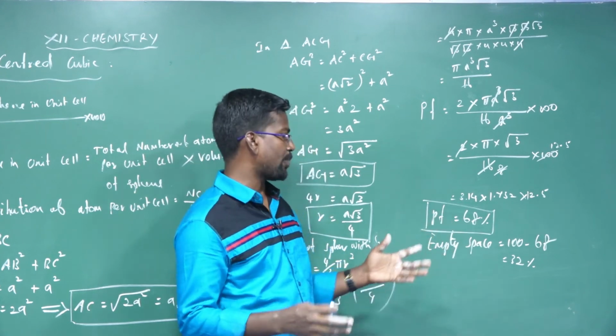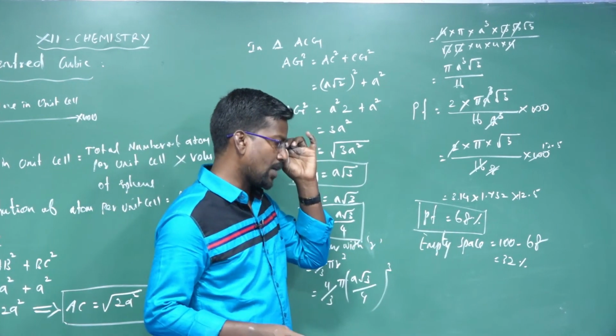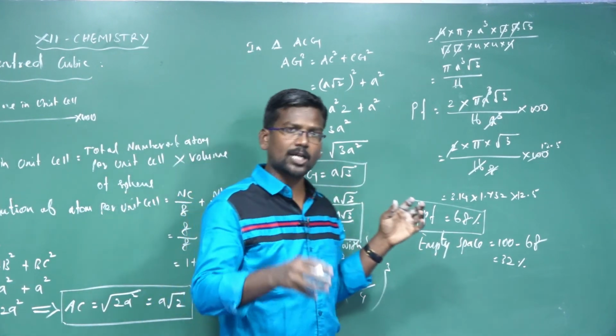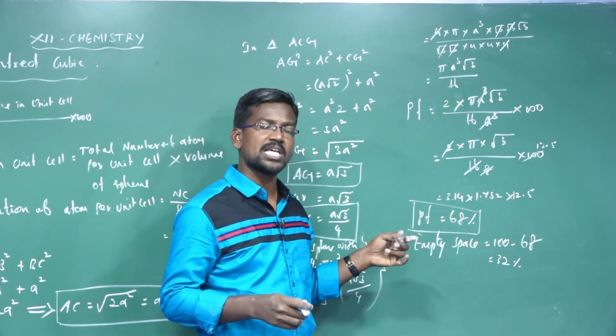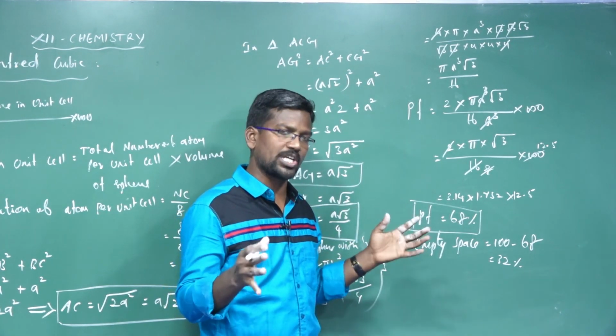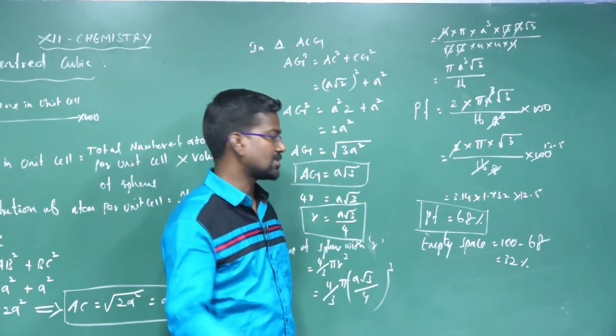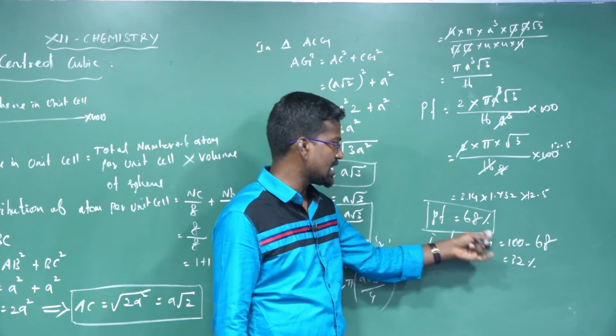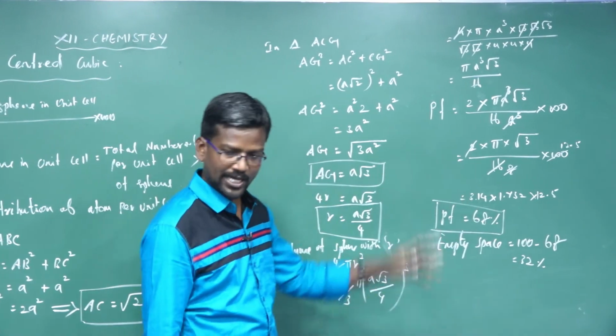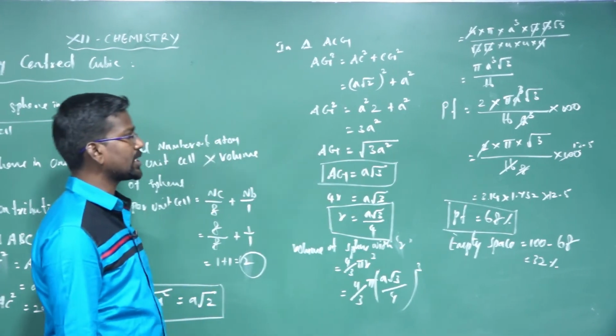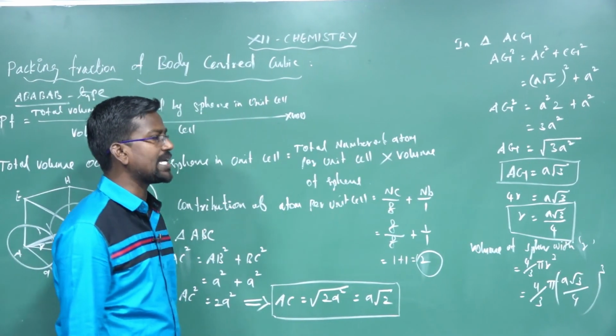What is the meaning of the packing fraction? In the body-centered cubic system, atoms occupy 68% and the remaining 32% is empty. The 32% is considered as voids.